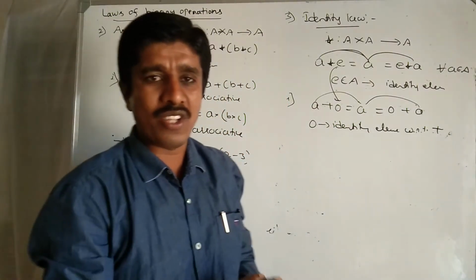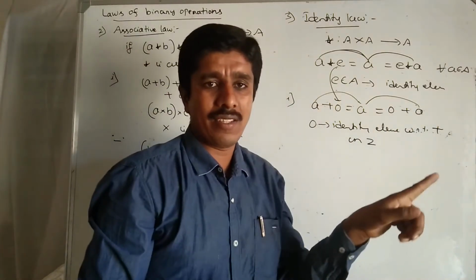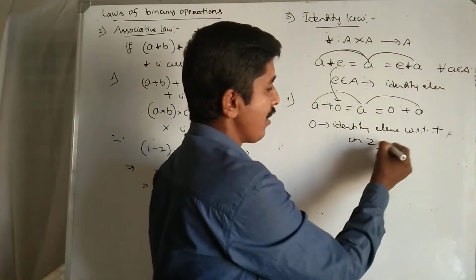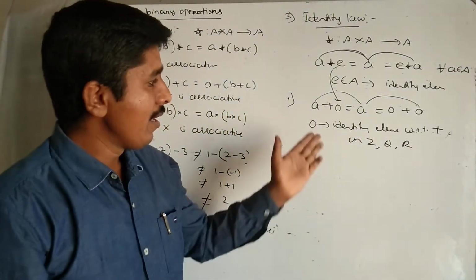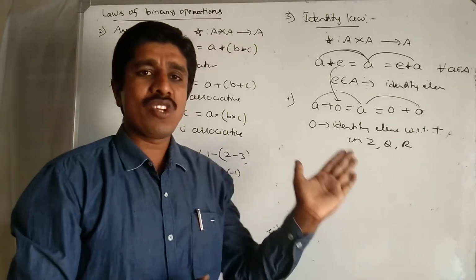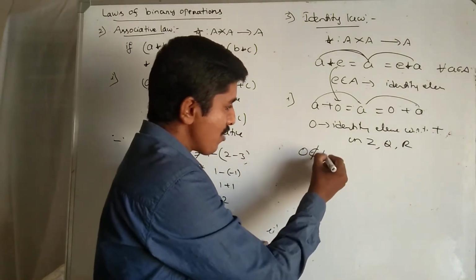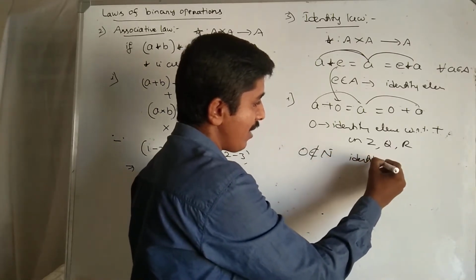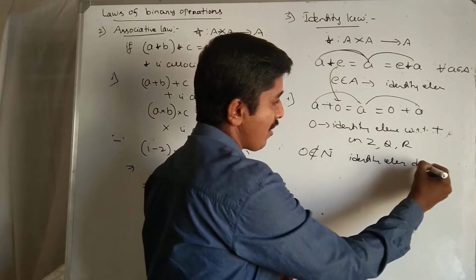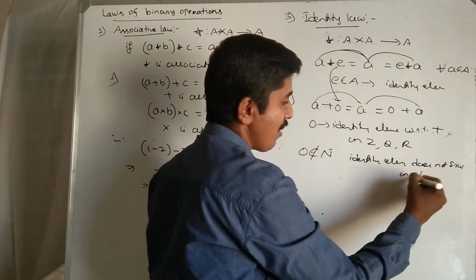With respect to addition on the set of all integers, because 0 belongs to integers, rational numbers, real numbers, etc. Does it exist on the set of all natural numbers? 0 does not belong to the natural numbers. Therefore the identity element does not exist on the set of all natural numbers.